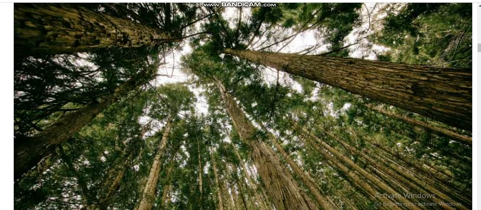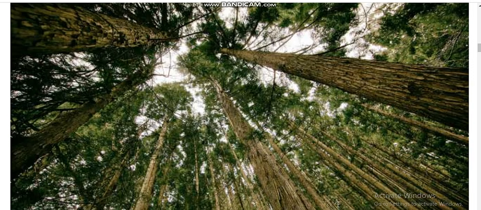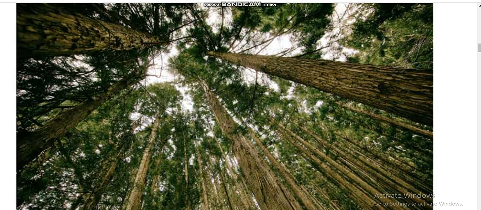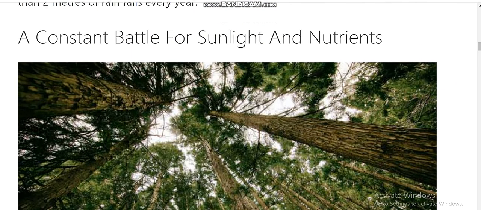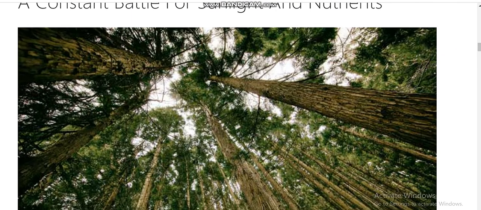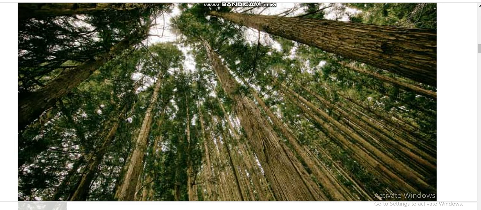So this is equatorial rainforest. As you can see, what are you seeing here? You can see that in equatorial rainforest, there are very tall trees. What is the reason for very tall trees?